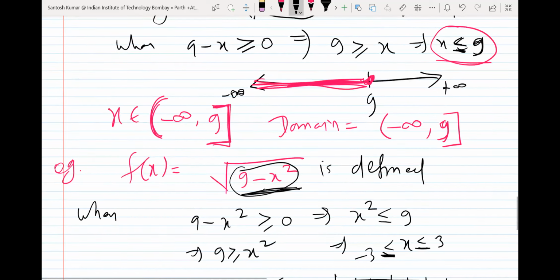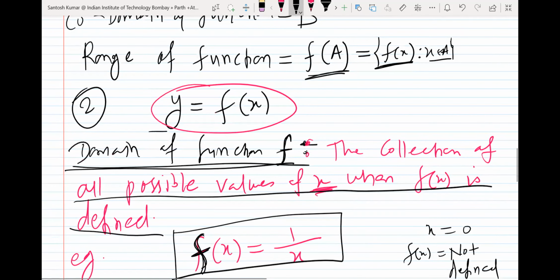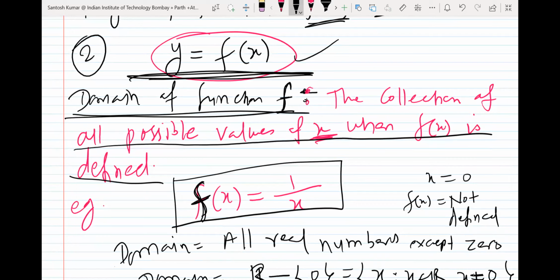Okay, let's come to range. What I said is, when you are just given a function, they will not ask you the codomain. If they ask, you can write just real numbers. So codomain is by default the real numbers if it is not given to you. Codomain is the second set, but they have not mentioned it, so by default we take the set of real numbers. If they ask somewhere, or if you need it somewhere, then you will always consider the codomain as real numbers. They will just ask you domain and range.